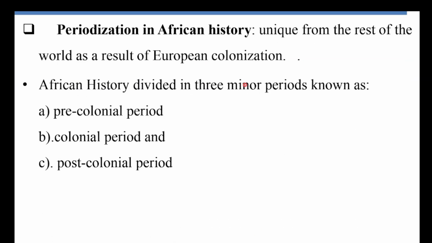When we come to African history, it is unique from the rest of the world as a result of European colonization, because African history, African culture, politics, and civilization were destroyed by the European great powers during the colonization of Africa from the 1880s up to the 1960s. Because of this, African history is divided into three minor periods. These are known as the pre-colonial period, the colonial period, and the post-colonial period.